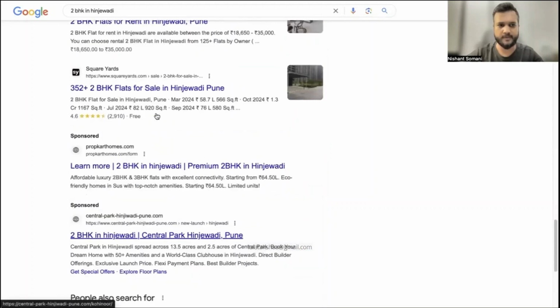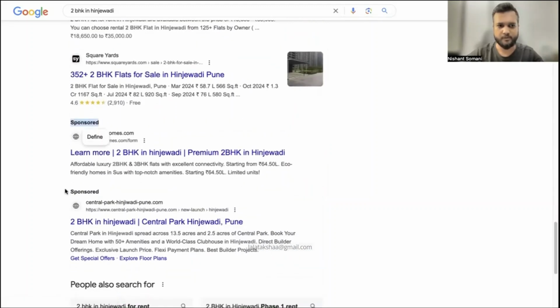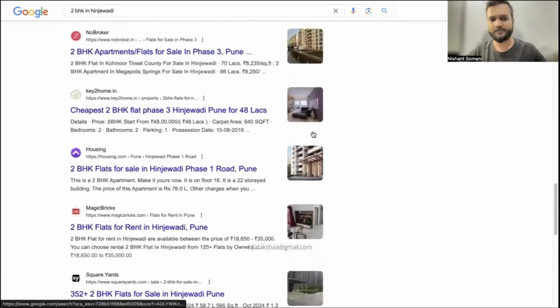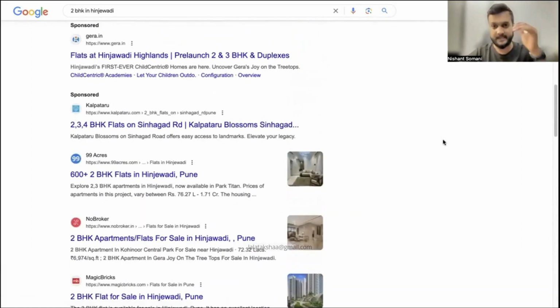And if I go to the bottom of the page, there is sponsored 5, there's sponsored 6, right? So on the first page of Google, where there are 10 listings available, I am seeing 6 ads right now. It could be anywhere from 1 to 7 sponsored ads. It depends on the kind of search volumes there are. Generally for real estate, if it's a good location, there are a lot of ads.